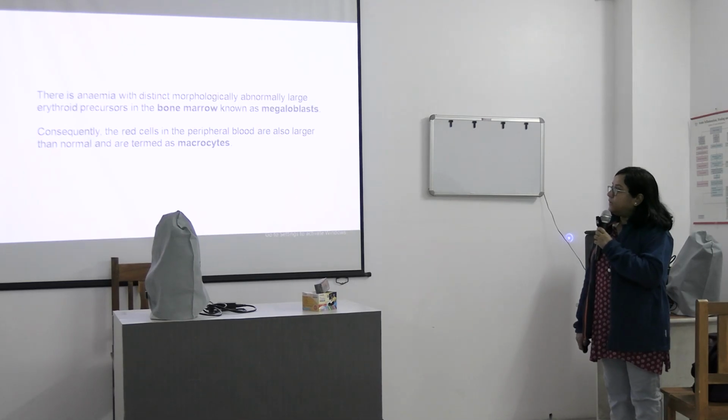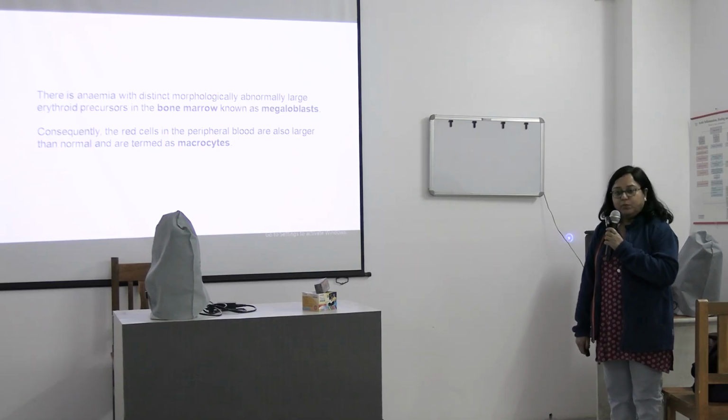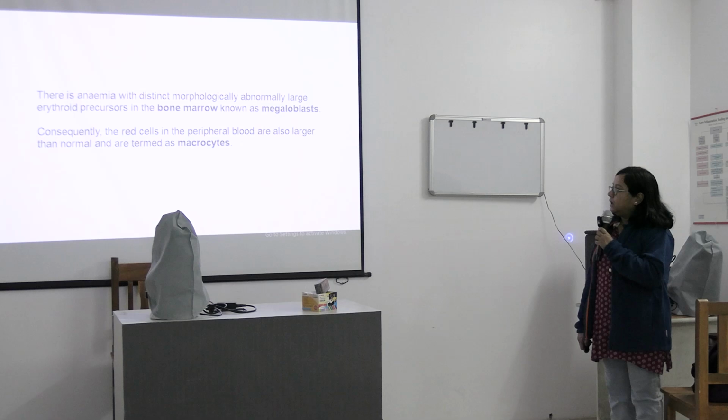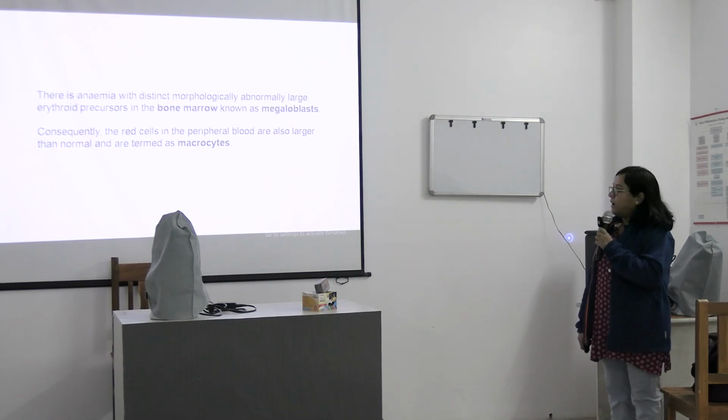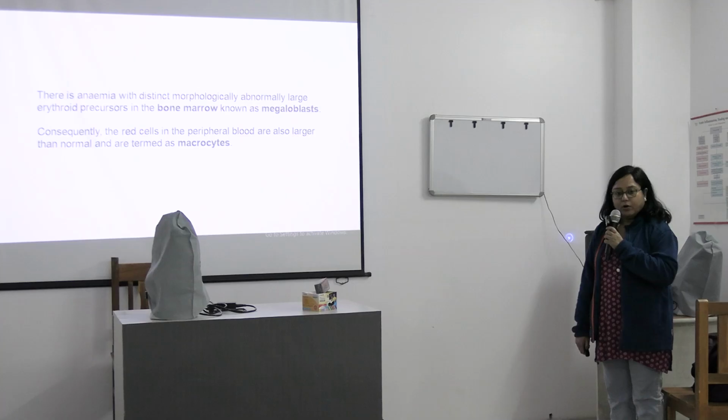So the erythroid precursors in the bone marrow are called megaloblasts. And the red blood cells in the peripheral blood smear are also larger than normal. So in the peripheral blood, the large RBCs we call macrocytes. And in the bone marrow, we term the erythroid precursors as megaloblasts.